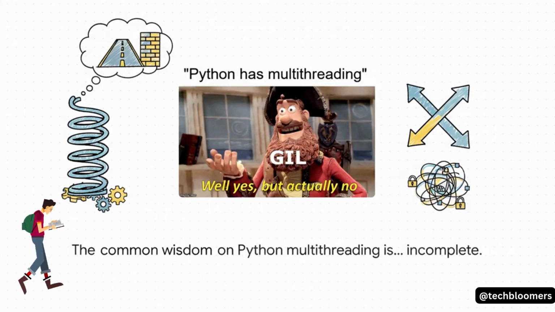You know, the ones that frame the GIL as this simple gotcha for multithreading. Well, yes, but actually no. And look, it's funny, and it gets at a piece of the truth, but it completely misses the why. It misses the entire engineering story. The common wisdom is, well, let's just say it's incomplete.